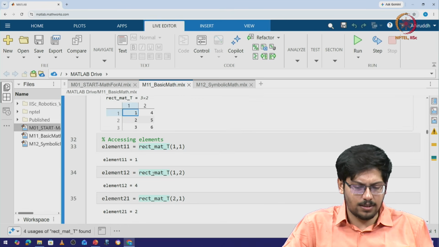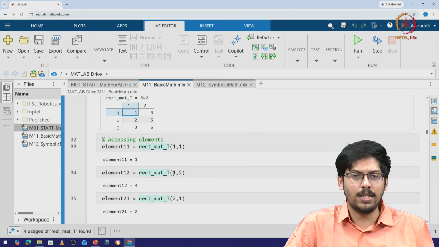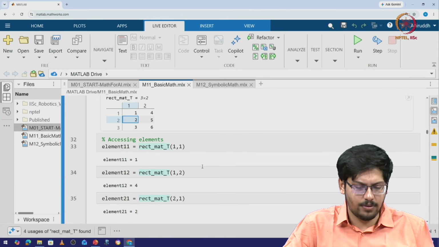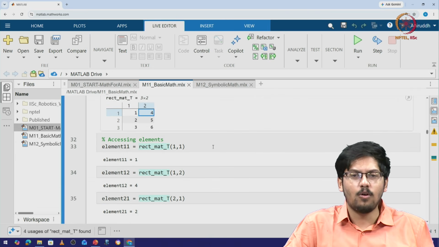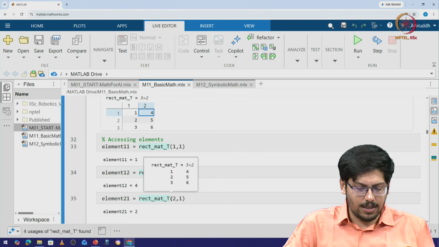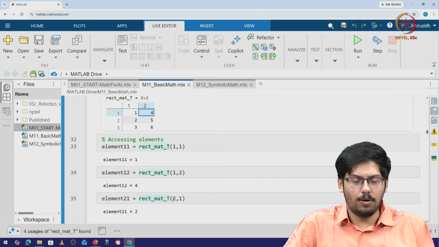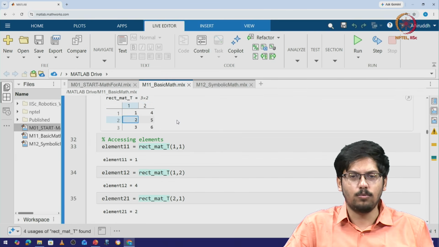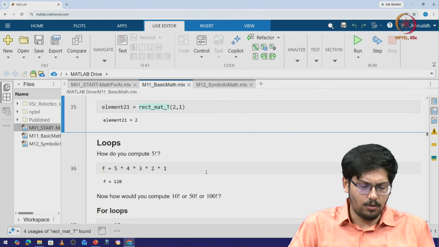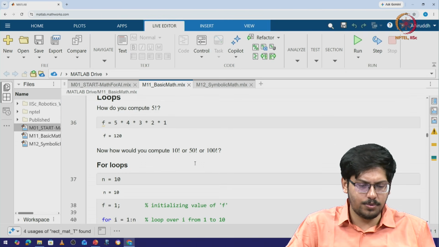Let's take rect_mat_t of 1, 2, that is essentially the 1, 2 element, which is giving us 4. If we take rect_mat_t of 2 comma 1, it is essentially giving us 2. So we can just use the indexes here and then find out the element. Okay. Now let's also quickly overview the loops.